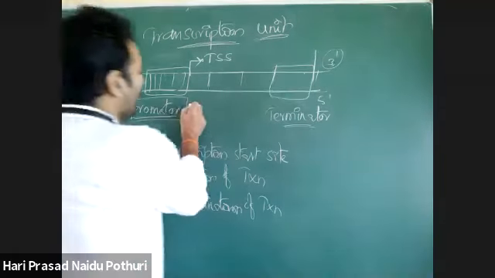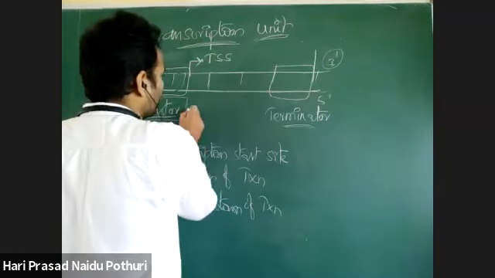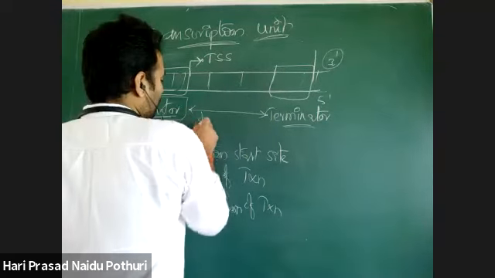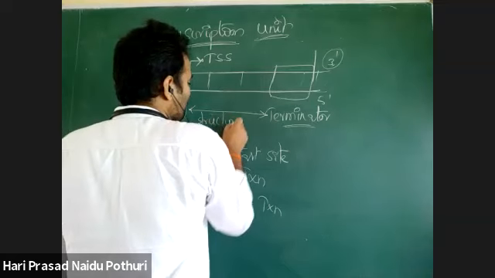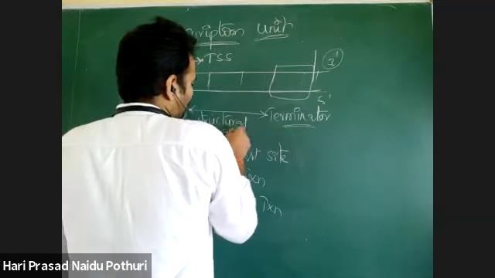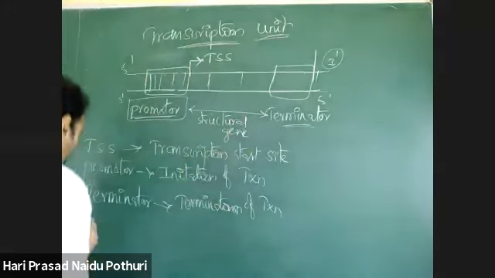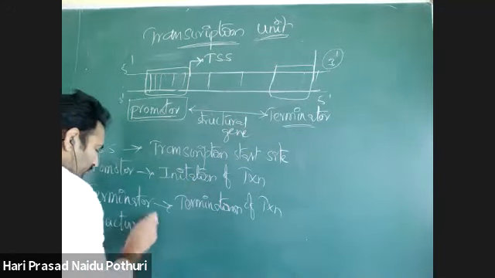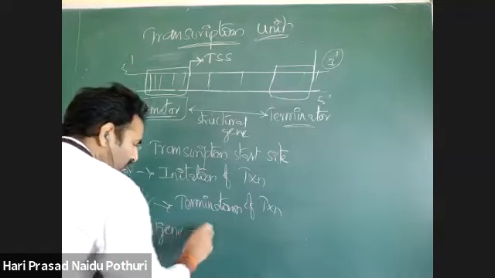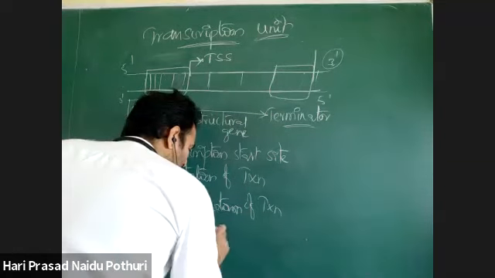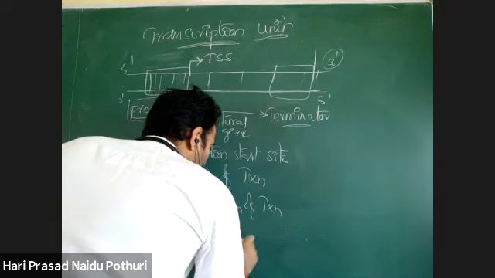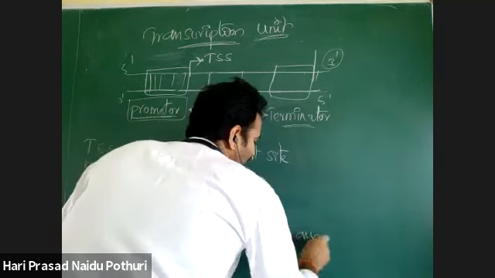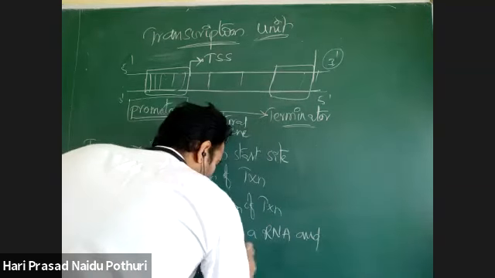And in the middle, from promoter to terminator, is called the structural gene. It gives an RNA and finally a protein.